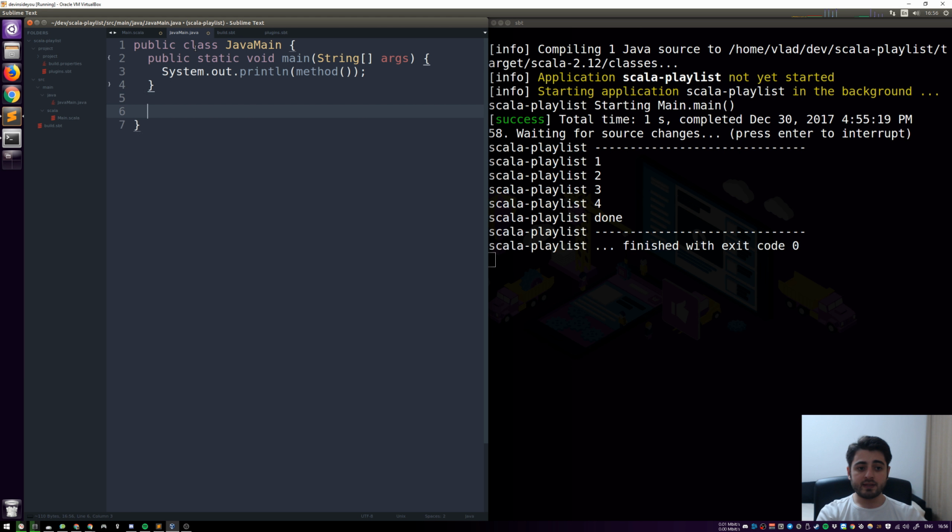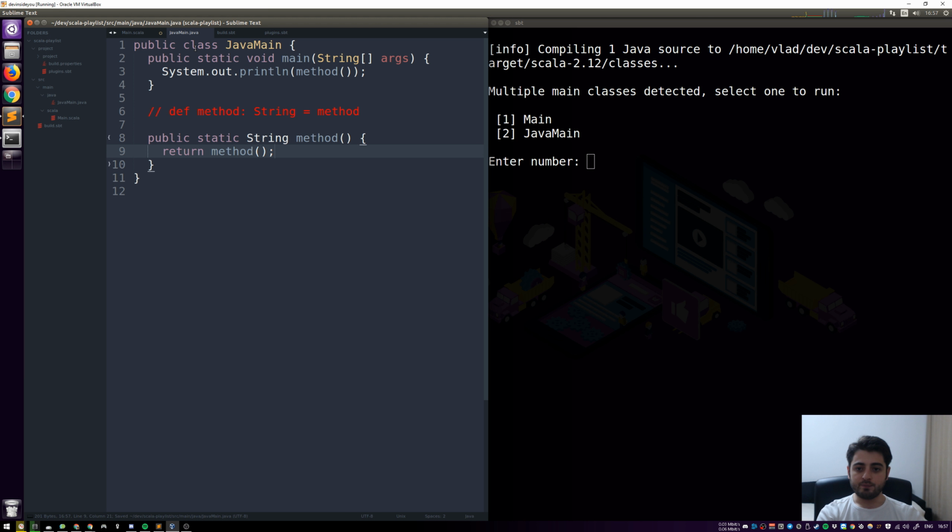And so remember that thing that we started with in Scala, we had method string equals method, okay? Well, we're going to do a very similar thing in Java. In Java you can't have methods inside of methods, so we're just going to have a public static, and it returns a string, and we need the parentheses, and we need this awkward syntax. And by the way, we have to give it a name, method, and we're just going to return itself, right?